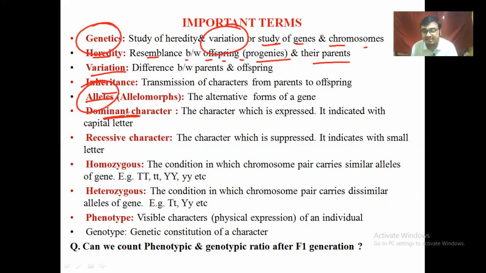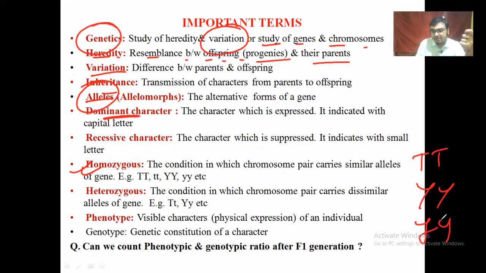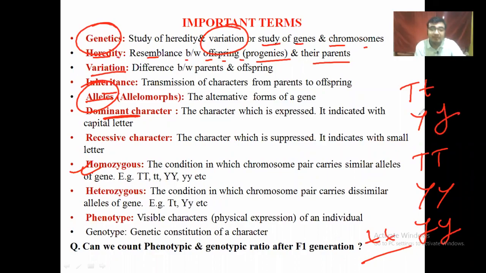Hybrid means heterozygous condition. Homozygous means the condition where a similar type of allelic pair is present, that is capital T capital T, or capital Y capital Y, or small y small y, small t small t, all are homozygous. But in a heterozygous condition, the pair must be in an alternative form, that means in a hybrid condition, capital T is paired with small t, capital Y with small y. That is a totally hybrid condition.